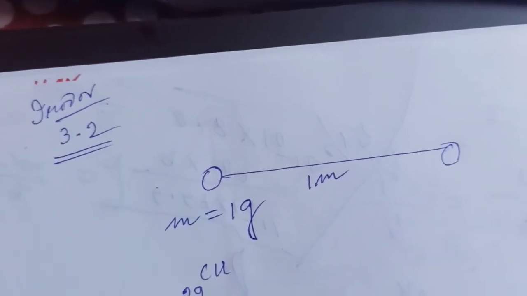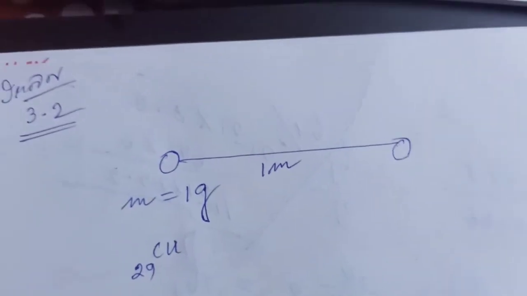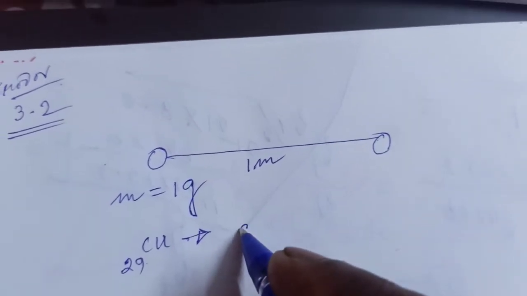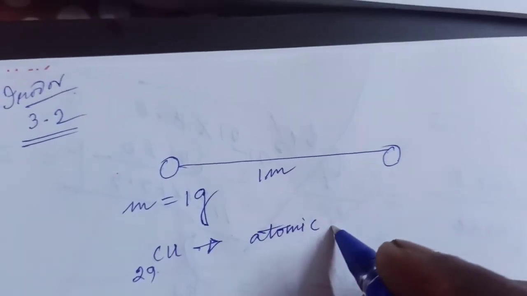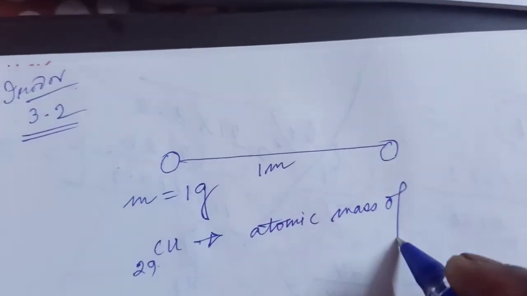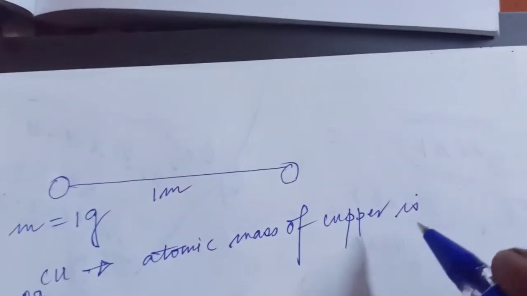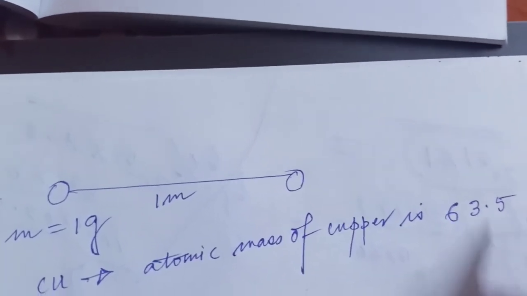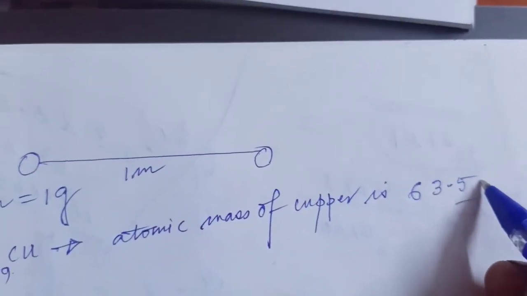So 29 electrons as well as protons are situated, and the atomic mass of copper is 63.5. So this is 1 gram.